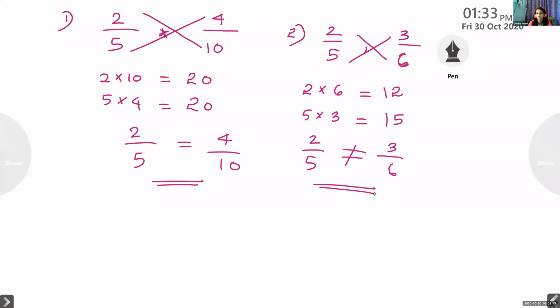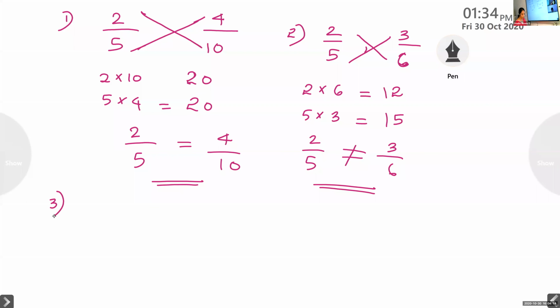You write these two. No need of writing this. Here one sign is there, you will understand it, no? You have to cross multiply. I'll give some more questions.